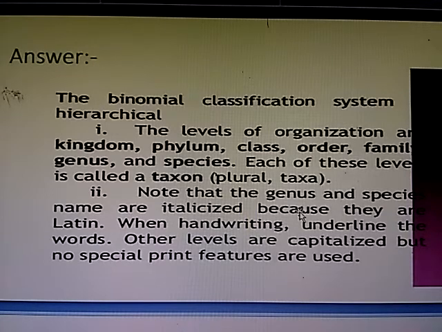Note that the genus and species names are italicized because they are Latin. When handwriting, underline the words. Other levels are capitalized, but no special print features are found.